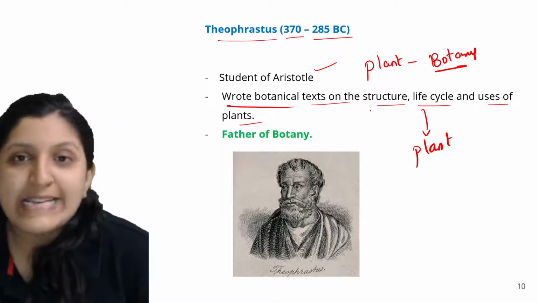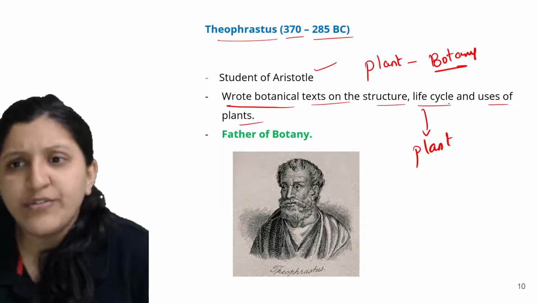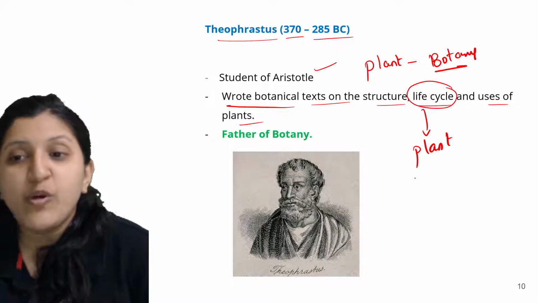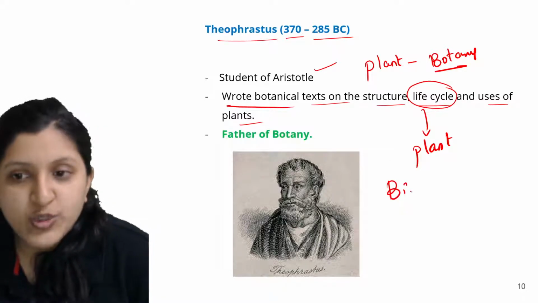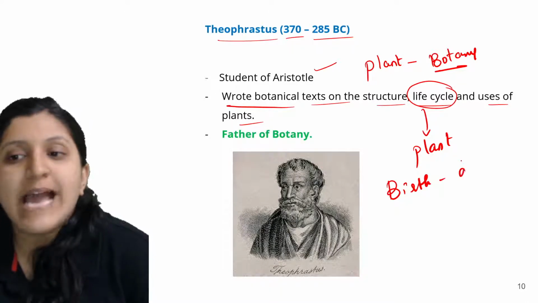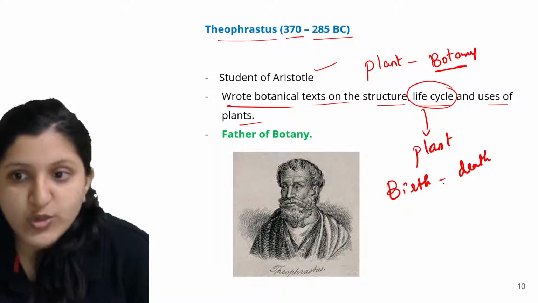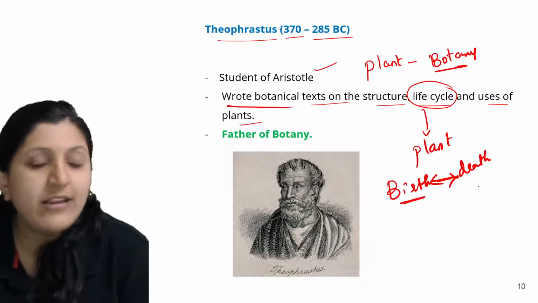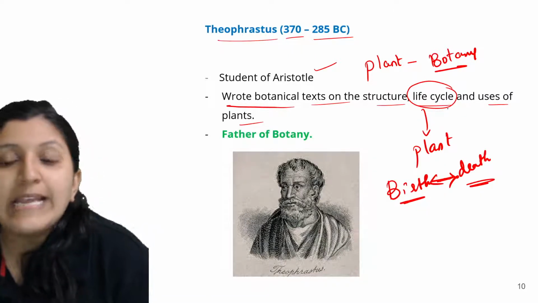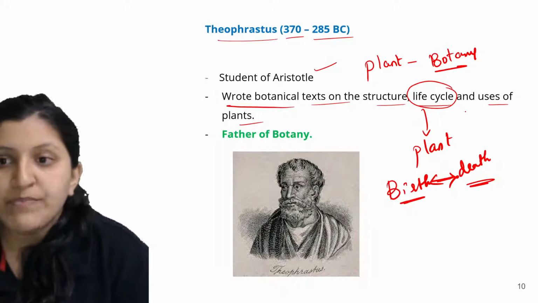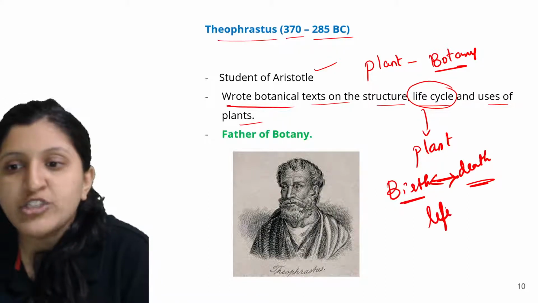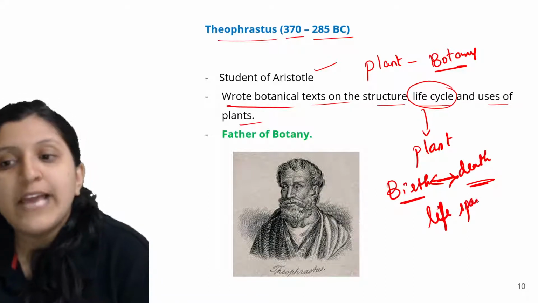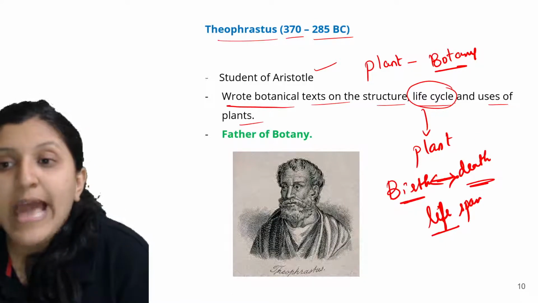So the text has been written on different plants. The life cycle, like when did the plant take birth, and when exactly is the death. So that is the life cycle. The period between the birth and the death, when we mention it, can be called a lifespan.